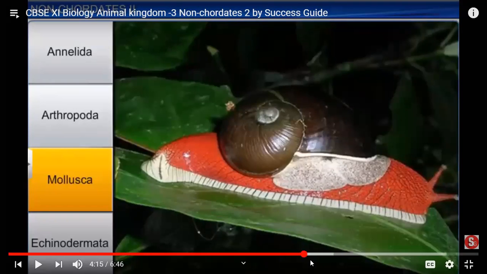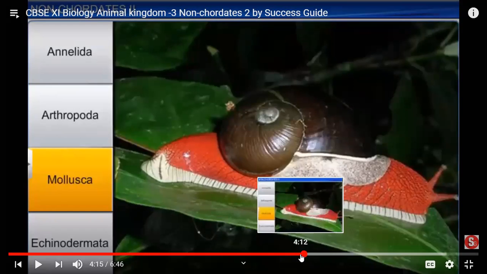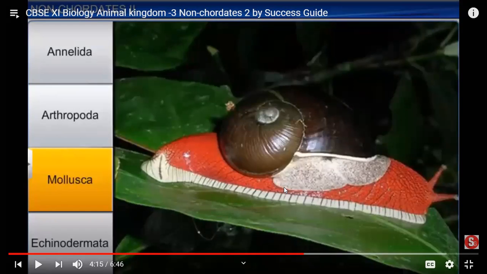If an animal is in an aquatic area, a marine animal, calcium carbonate is abundantly found in the sea water, and the shells are made up of calcium carbonate. So calcareous means calcium. You can see, I think all might have seen Pila.